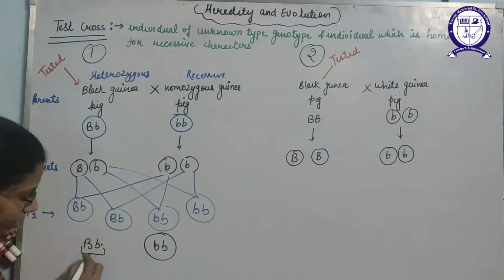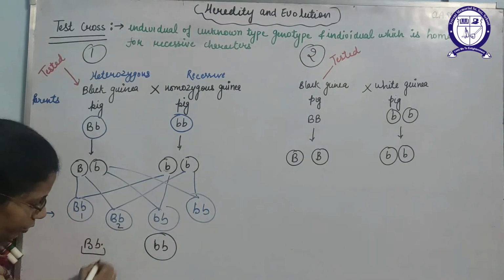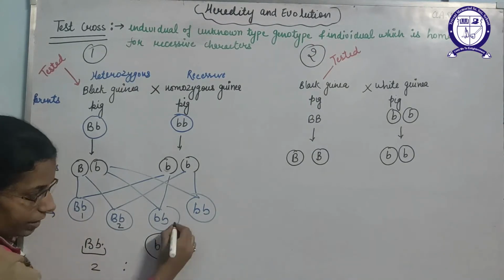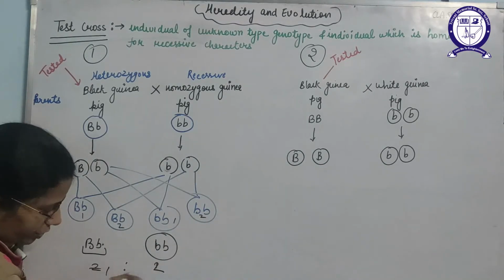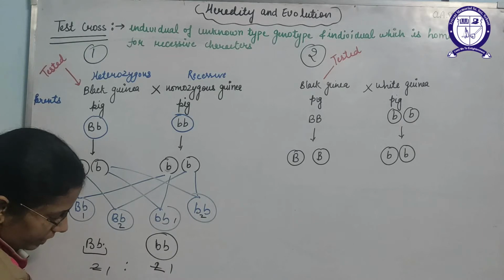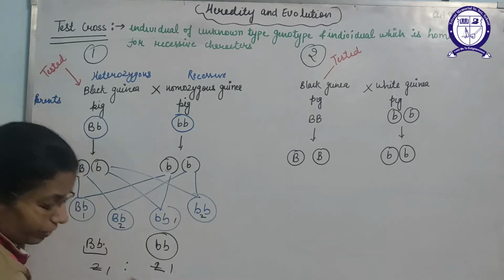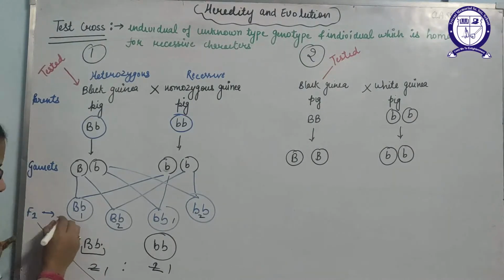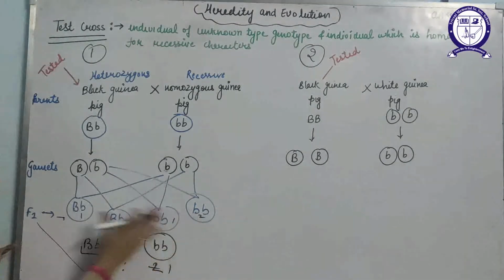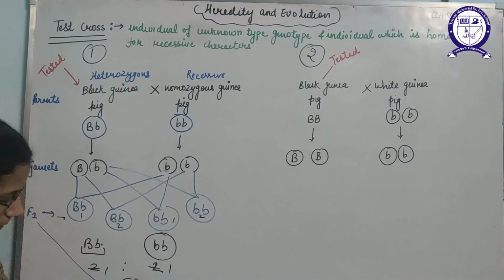So how many are there? 1, 2. These are 1 and 2, these are also 2. So the result will be 1 is to 1. This will be the F1, this is the F1 ratio that can be shown here.